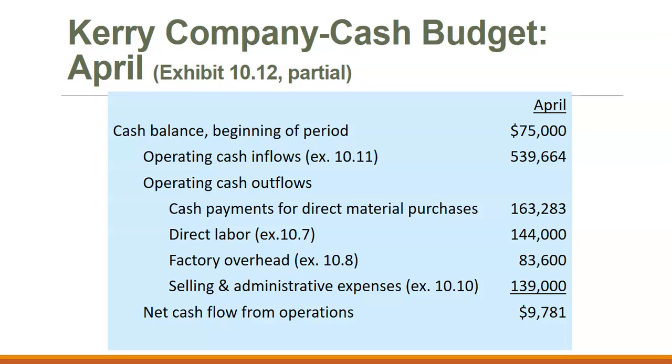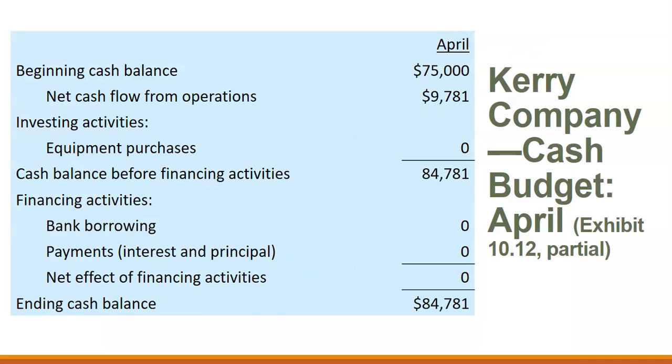We have the cash payments from our direct materials budget, the direct labor amount from our direct labor budget, the projected factory overhead, our projected selling and administrative expenses, and that gives us our net cash flow from operations. We then extend that on. We don't have any investing activities planned, and we don't have any financing activities planned. So our ending cash balance for April would be $84,781.